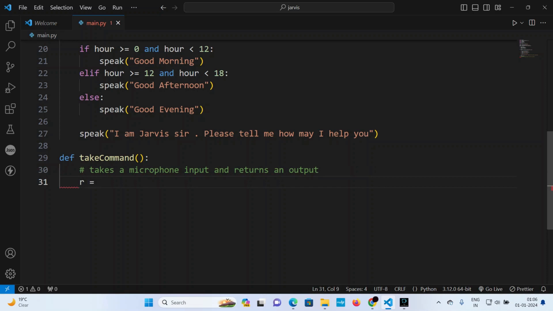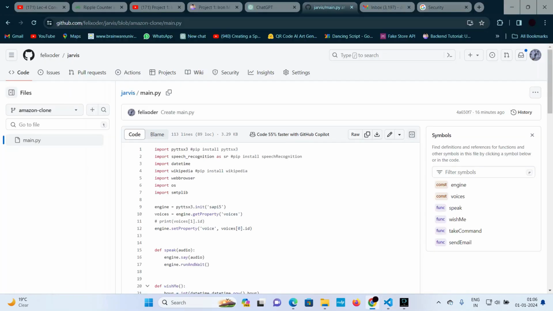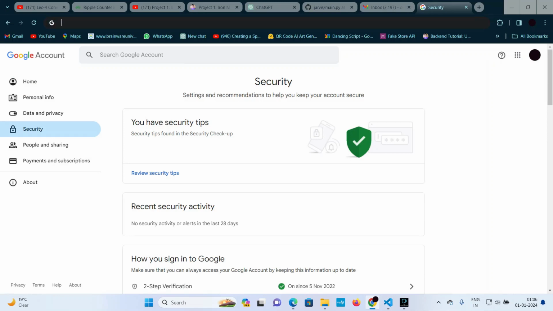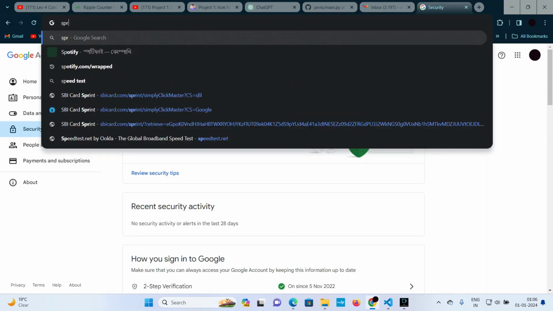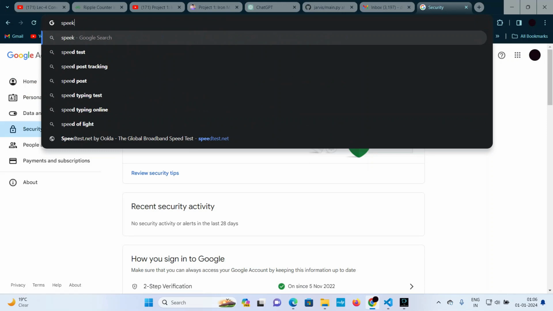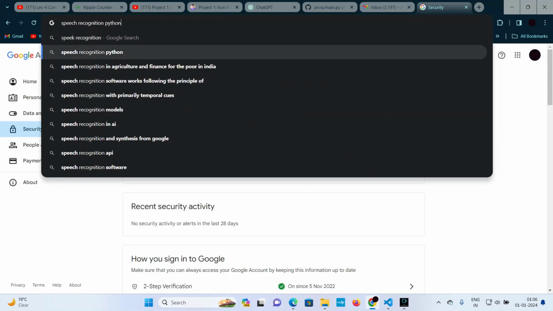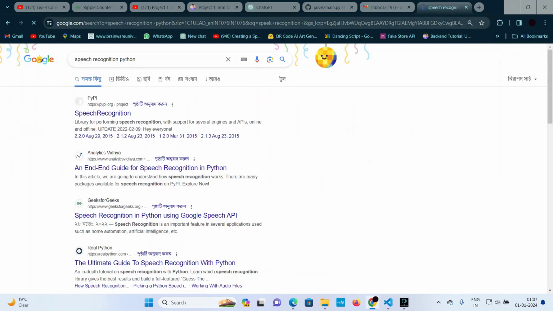So basically I'll be setting a string. So let's say r equal to, and it will be what? sr dot maybe recognizer. So just a minute, let me search on Google, speech recognition in Python, maybe like that.